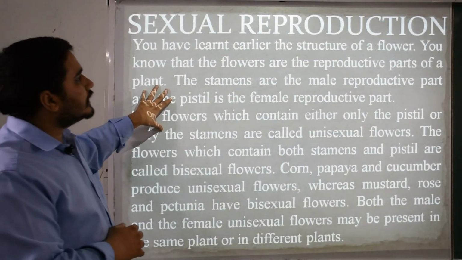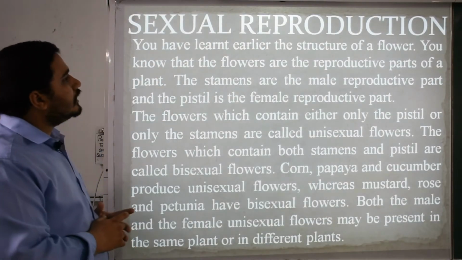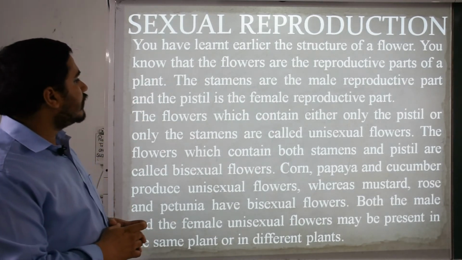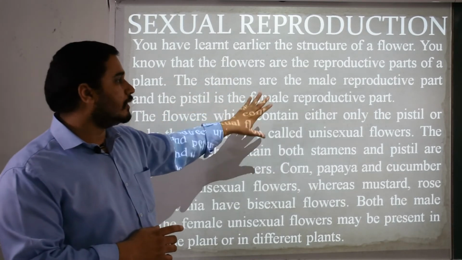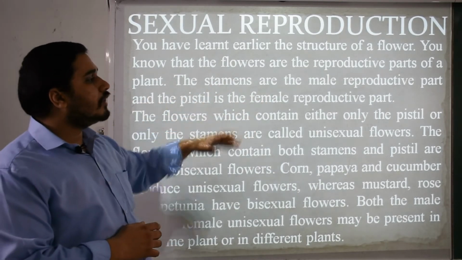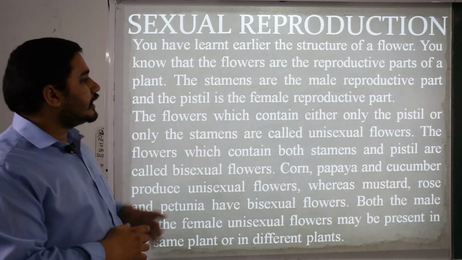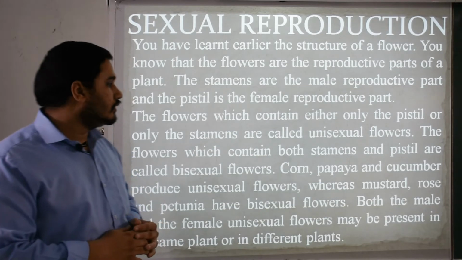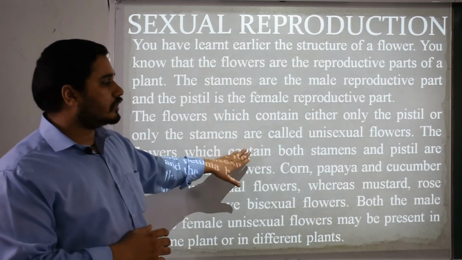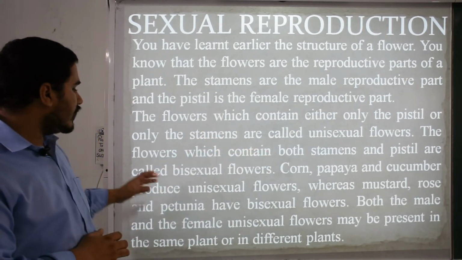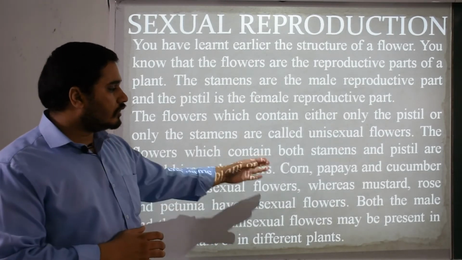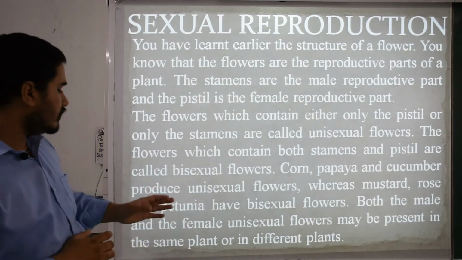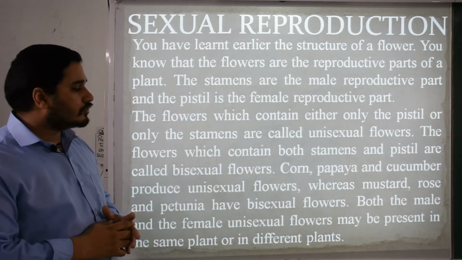Now we come to the part on sexual reproduction. You have learned earlier the structure of a flower. You know that flowers are the reproductive parts of a plant. The stamens are the male reproductive parts, whereas the pistil is the female reproductive part. The flowers which contain either only the pistil or only the stamens are called unisexual flowers. The flowers which contain both stamens as well as pistils are called bisexual flowers. Corn, papaya and cucumbers produce unisexual flowers, whereas mustard, rose and petunia have bisexual flowers.